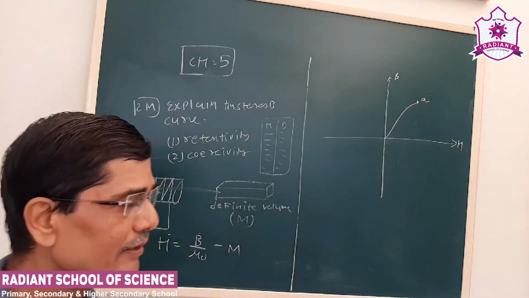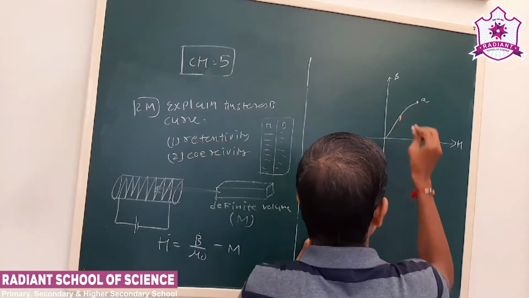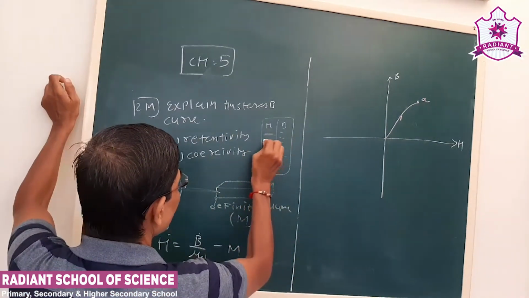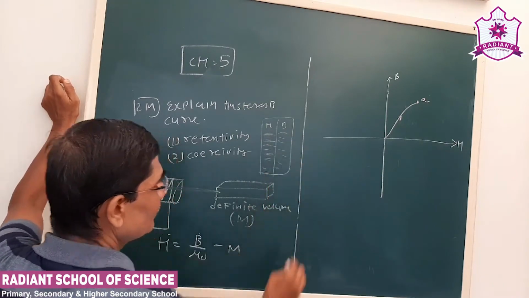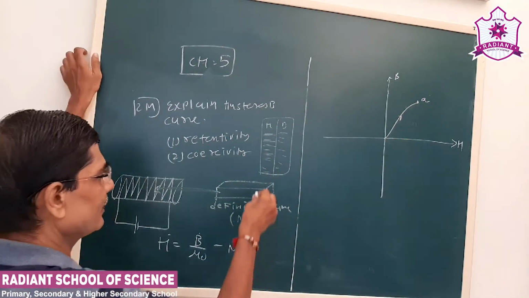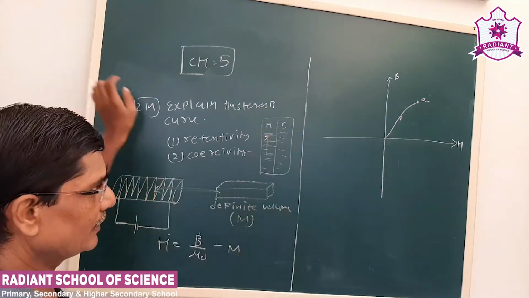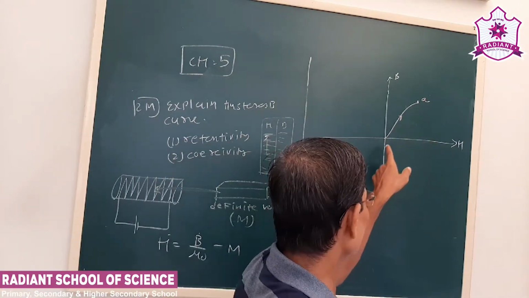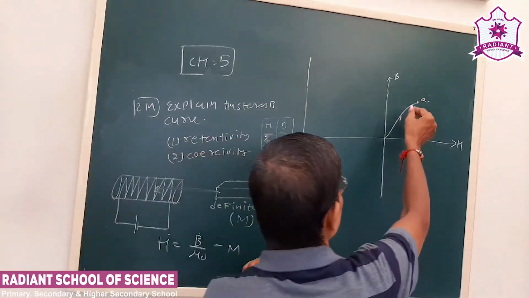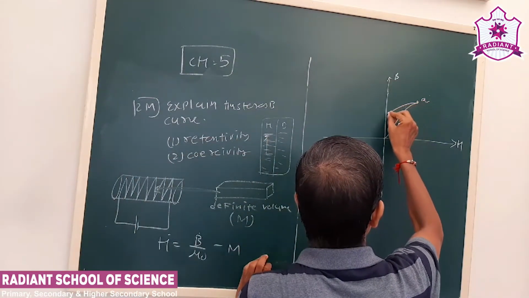See, this point A is obtained. Point A is called the saturation magnetization. So what we can see here, let us say the value of H we have increased, corresponding B also increased. Now suppose we decrease the value of H, then there will be no corresponding decrease here, but see, the graph will pan out like this.